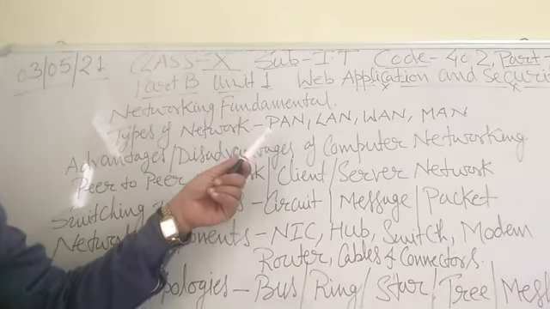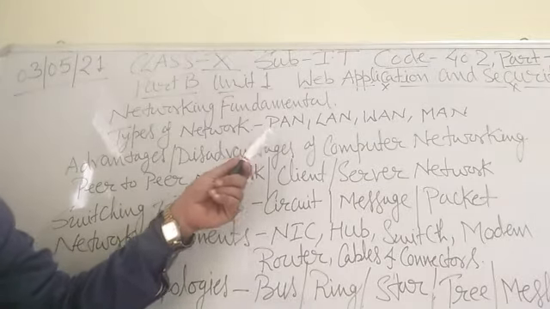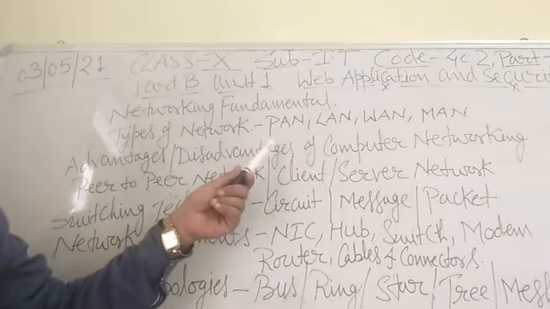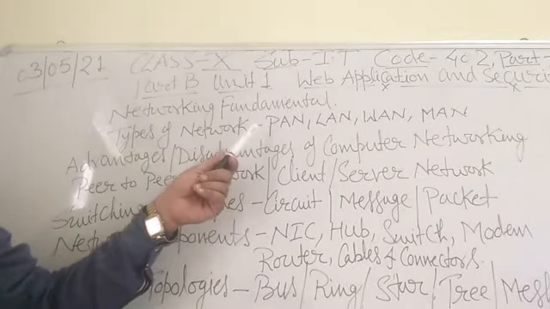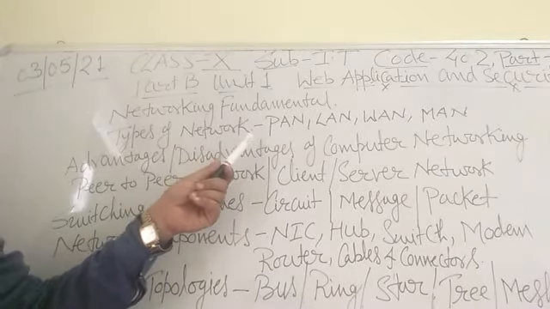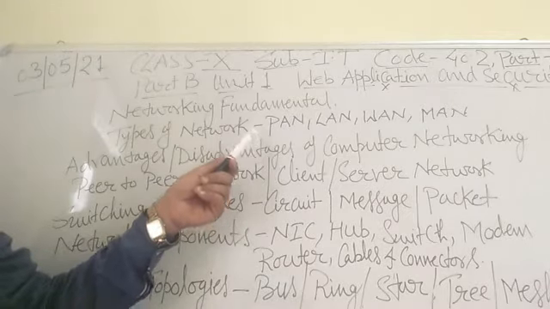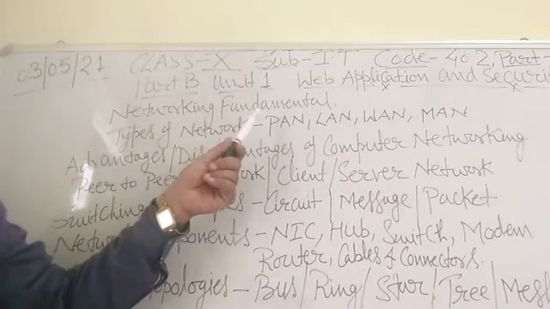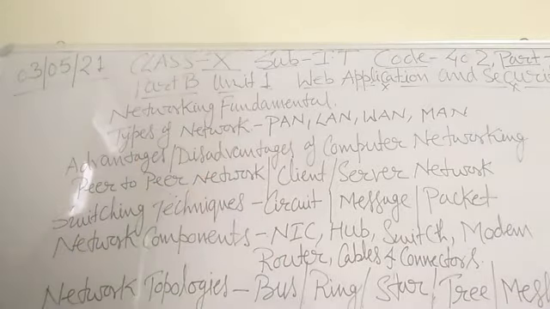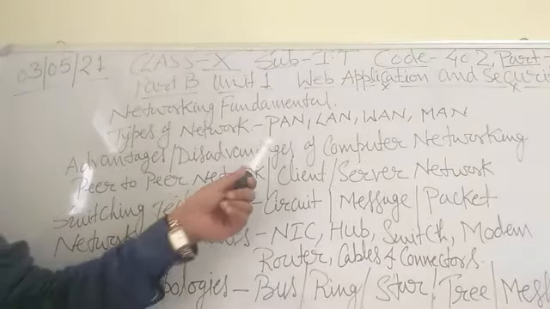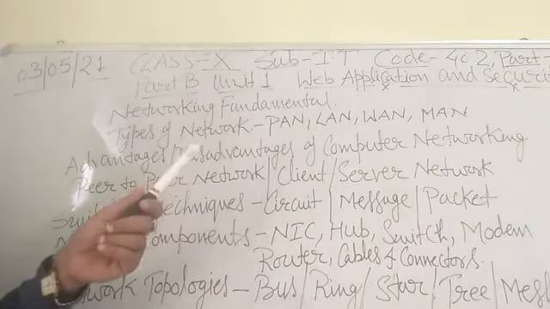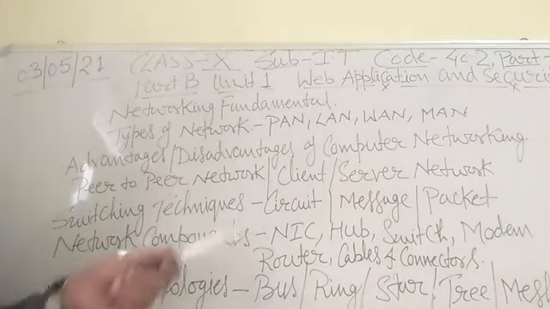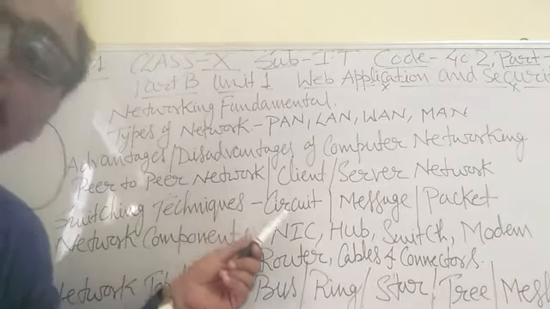PAN, personal area network, is organized around an individual person. A personal area network typically involves a mobile computer or cell phone. It can be constructed with a cable or a wireless network, for example USB and Wi-Fi technology. Next is the LAN, local area network. A LAN is useful for sharing resources like files, printers, games or other applications.